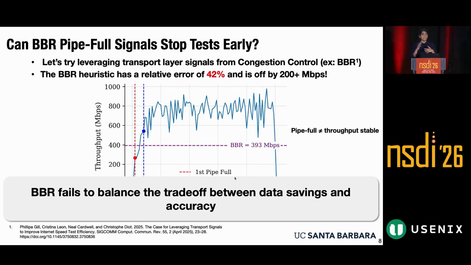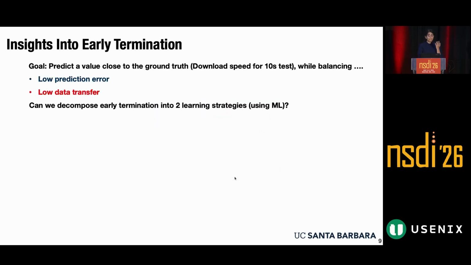And this shows that there's not exactly a direct correlation between congestion control and throughput stability. So how can we improve upon this? And can we reevaluate our ground truth statement of what it means to terminate a speed test early? So let's try and reframe this. Essentially, we want to terminate a speed test early by predicting a value close to our ground truth by balancing two optimization variables. We want low prediction error, number one, and we also want low data transfer.